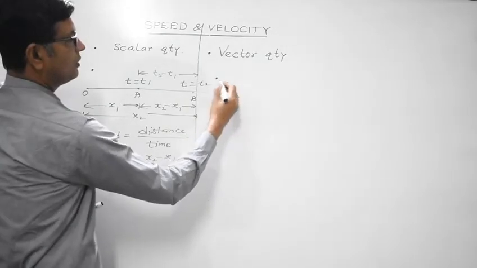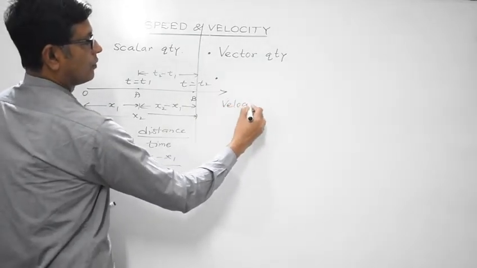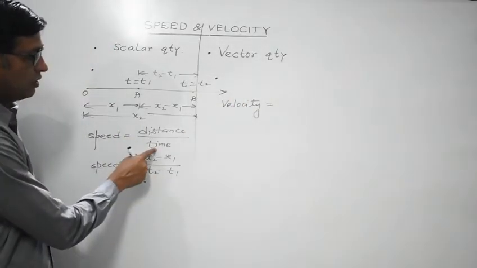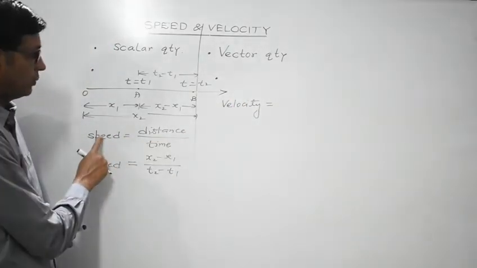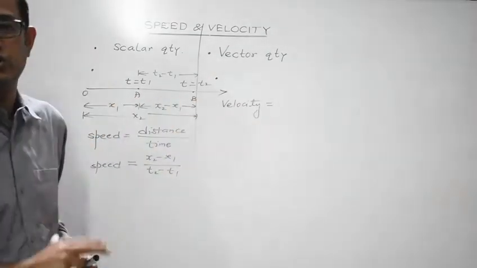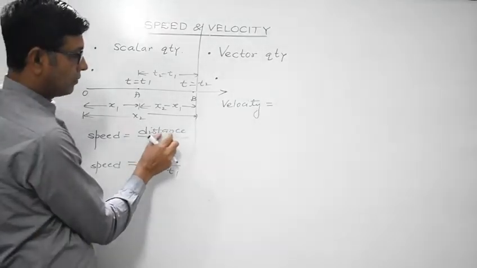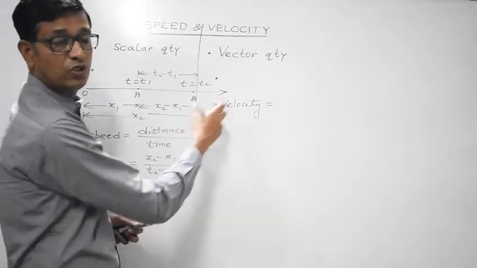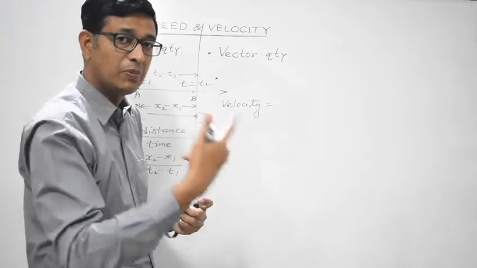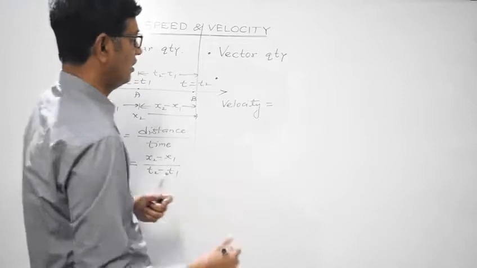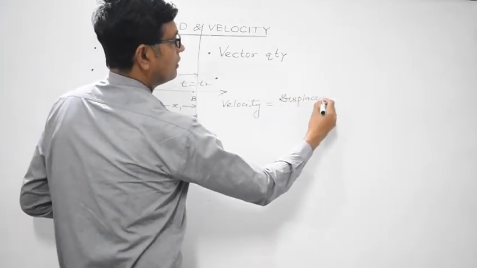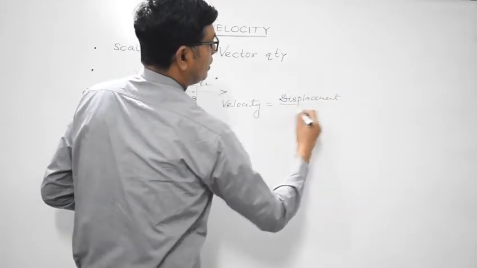What about velocity then? Just make use of common sense. The time rate change in the distance, that is speed. The time rate change in the displacement of the body, that will be known as its velocity. So simply in place of distance you need to write displacement, right? So velocity is defined as displacement divided by time.